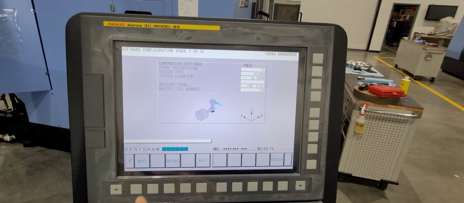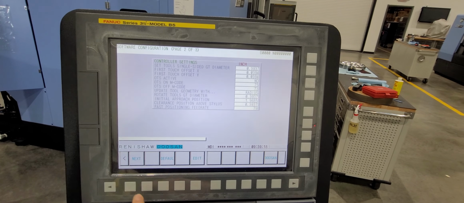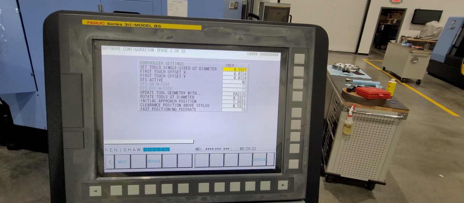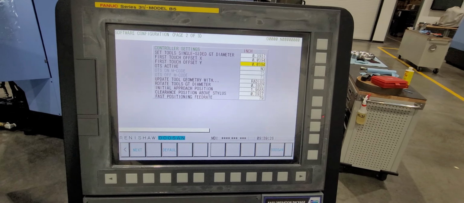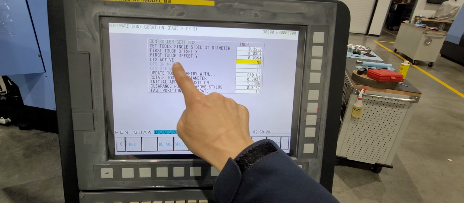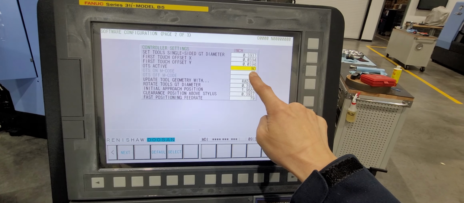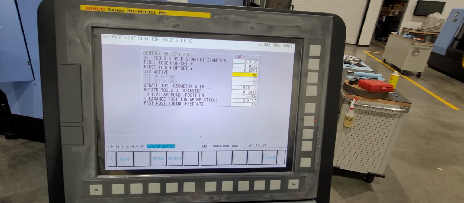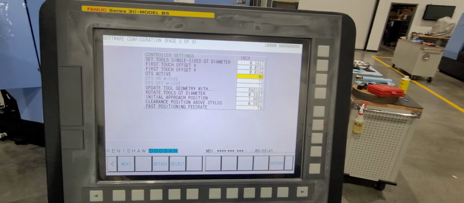The current page is the first page. Go to the next page, and then select edit. Then, using the arrow up and down keys, OTS active should be set to no. Even if the machine has an OTS tool setter, please set no.